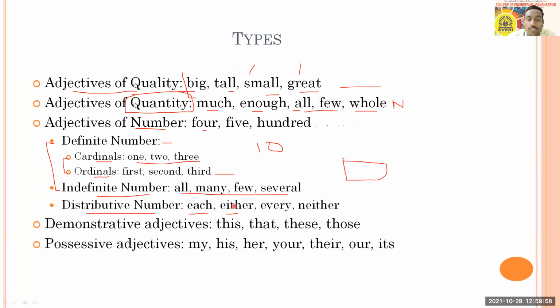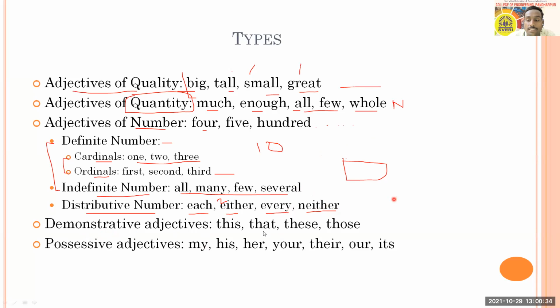Either is usually used with two: either of you will be present, or it is similar to neither also. So neither of you were present, neither of you paid fees, neither of you submitted the assignment, you can use it like this. And here is every. So you can say every student is present. When we say every student, the every is referring to each student, like this. Then next we have demonstrative adjectives.